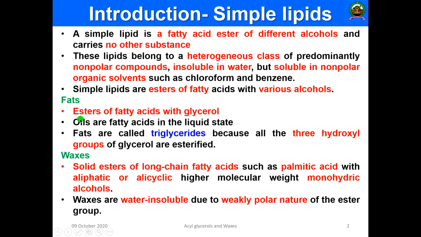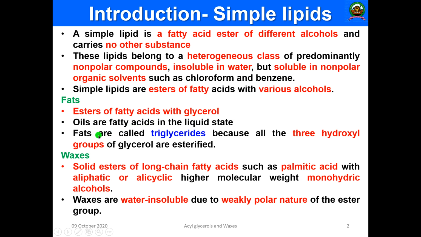So the fats are the esters of fatty acids with glycerol, and oils are fats in the liquid state, and fats are also lipids, in the solid state.